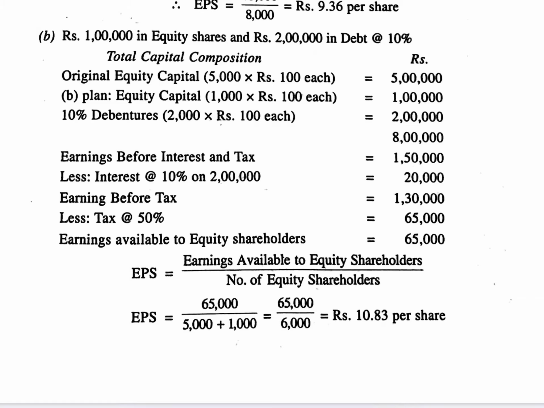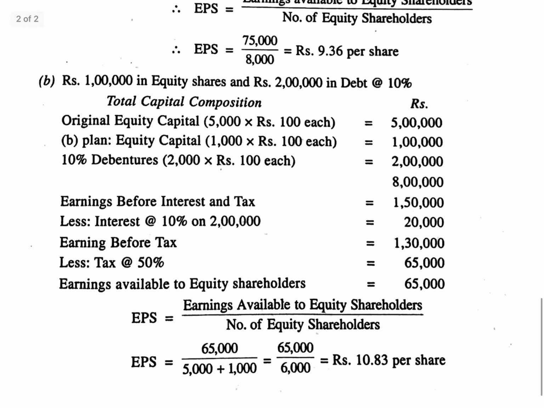Out of EBIT we are going to deduct the interest factor, which is 10%. As I explained in the previous video, the interest is always calculated on debts.